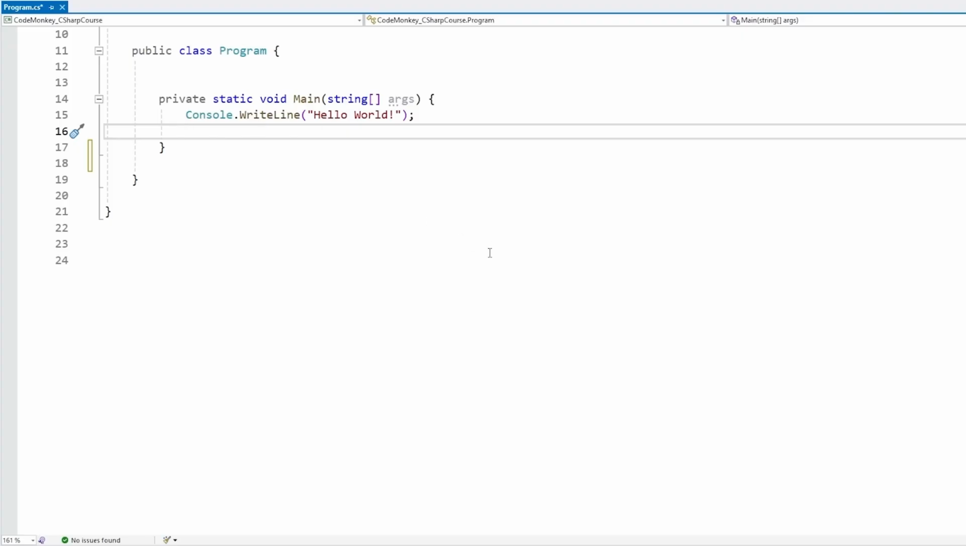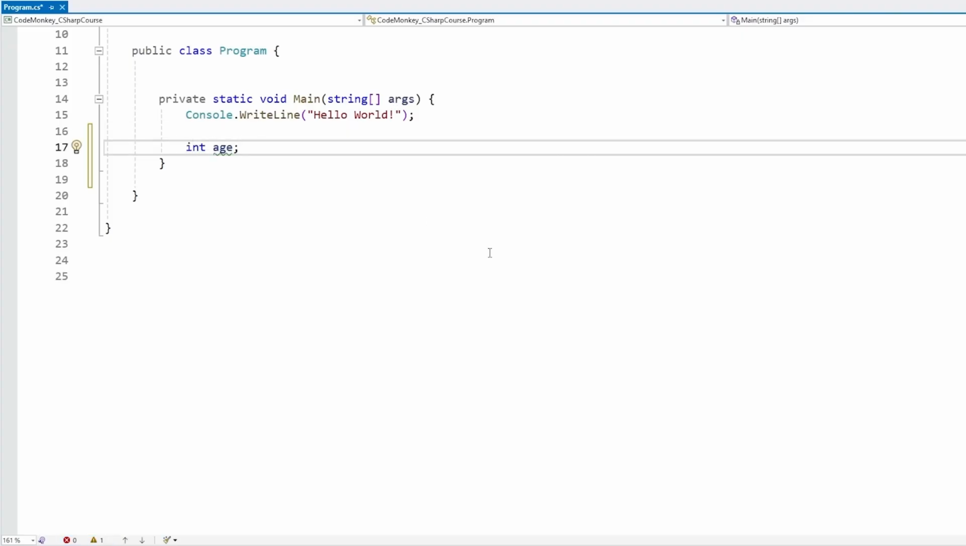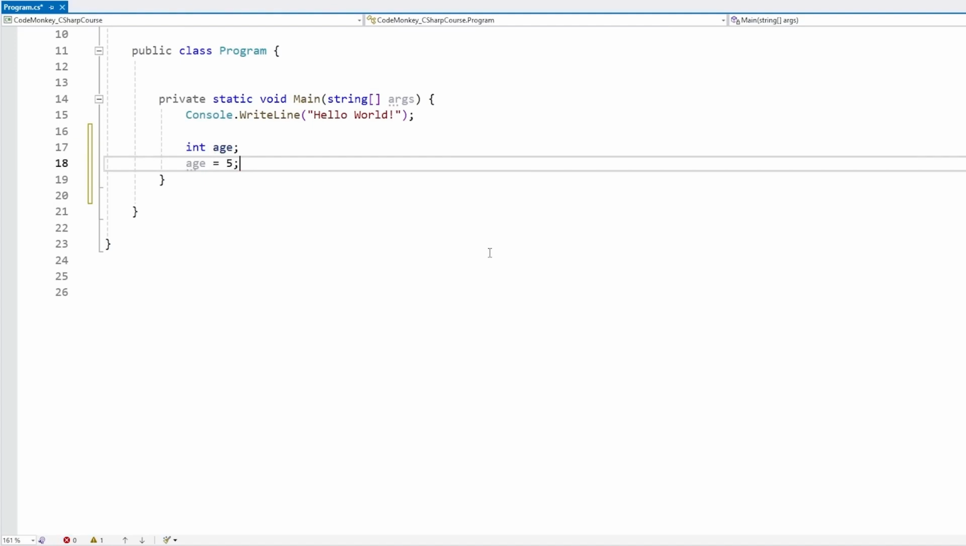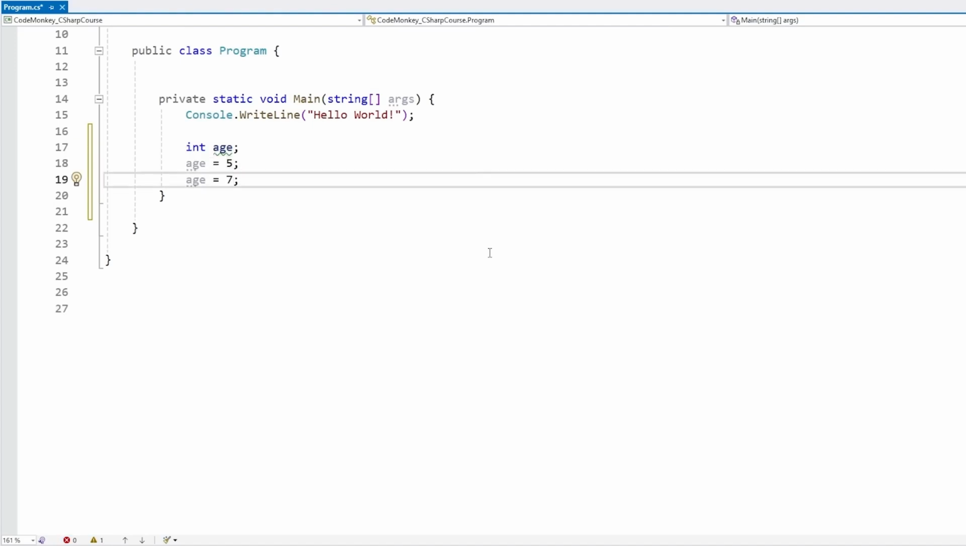Okay, so normally we have regular variables, like for example int age, and a variable, just like the name implies, the value inside of it can change. They're intentionally supposed to be modifiable, so over here I can set it to one value and then set it to another value. Yep, this works.